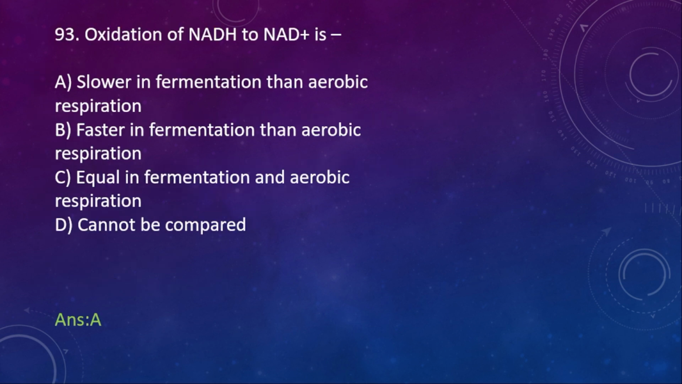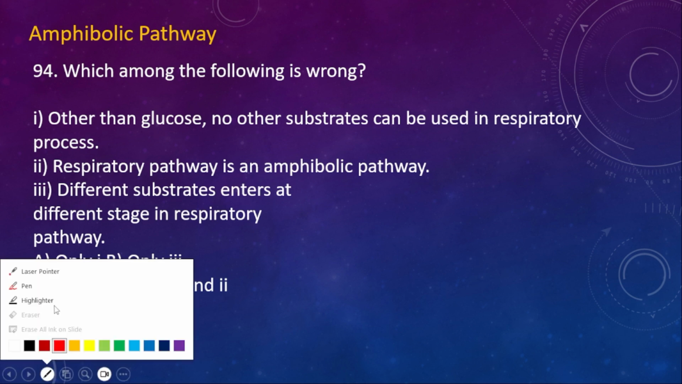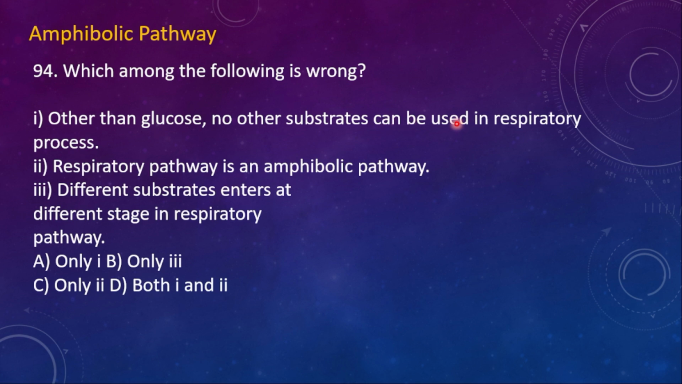That is question number 94. Which among the following is wrong? 1. Other than glucose, no other substrates can be used in the respiratory process. 2. The respiratory pathway is an amphibolic pathway. 3. Different substrates enter at different stages in the respiratory pathway. So here only the first one is wrong.